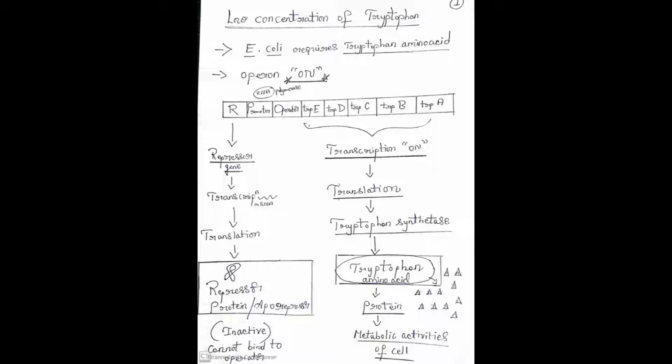It cannot bind to the operator. If the repressor cannot bind to the operator, the promoter region is free, the operator is free. So transcription of structural genes will occur. It will transcribe RNA. RNA will be translated to protein. And ultimately, it synthesizes an amino acid called tryptophan.